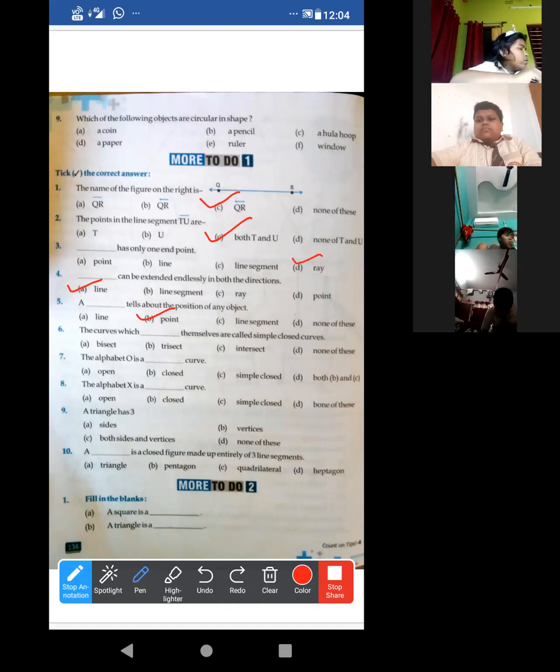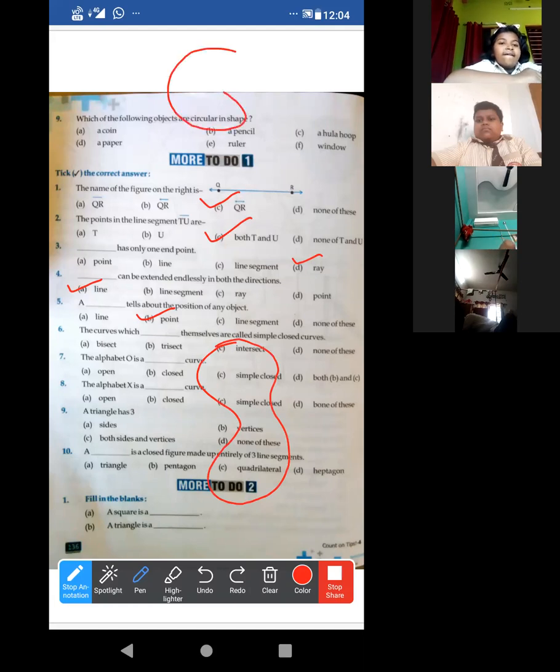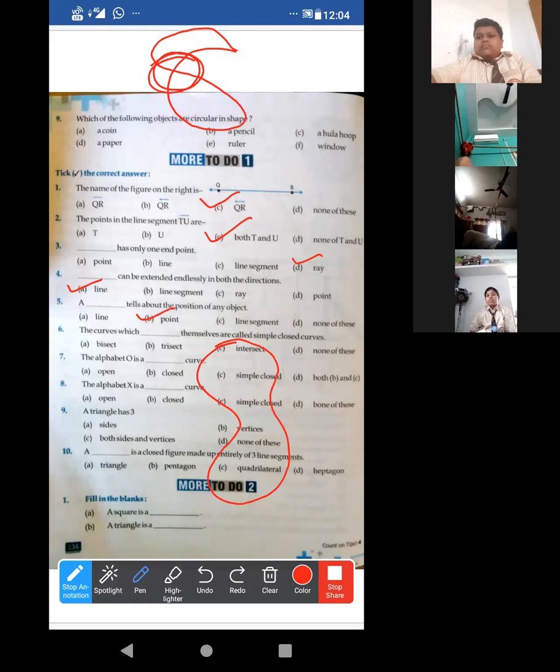Now the next one, the sixth one. The curves which dash themselves are called simple closed curve. Simple closed curve means what? The curve will never intersect. If it intersects in this way, that means here is the intersection point. That means it will not be a simple closed curve.